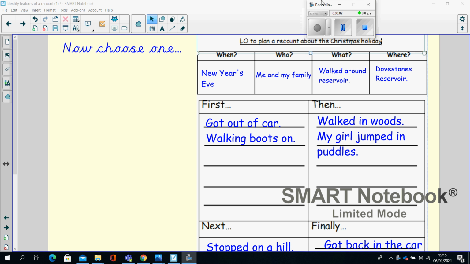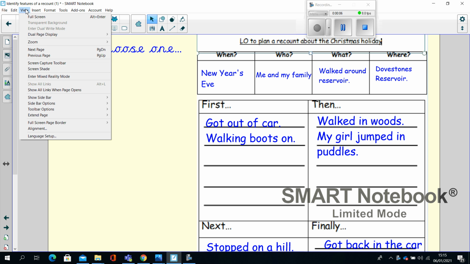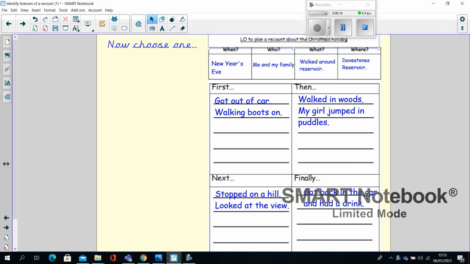It's our next English lesson. So, yesterday we planned a recount. A recount is a retelling of something. So I showed you how I would write my recount plan about going on a walk around a reservoir. Today I am going to show you how I would turn this into a proper piece of writing. So we are going to make our sentences longer.